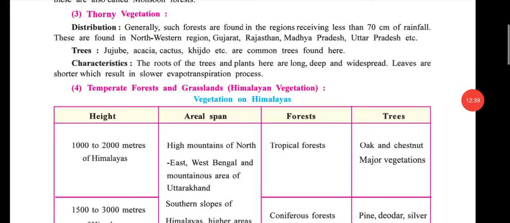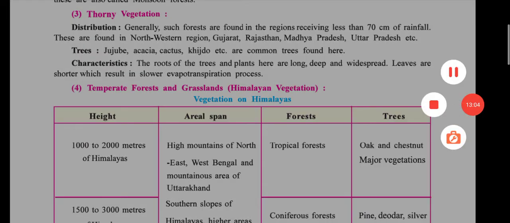Distribution. Generally, such forests are found in regions that receive less than 70 centimeter of rainfall. Places where the rainfall is less than 70 centimeter, these types of vegetation and forests are there. So these are found in northwestern regions, Gujarat, Rajasthan, Madhya Pradesh, Uttar Pradesh, etc. Since we are all in Gujarat, we can see this type of forest.